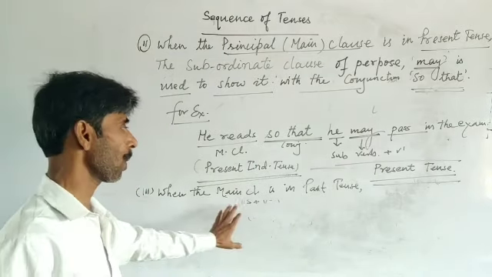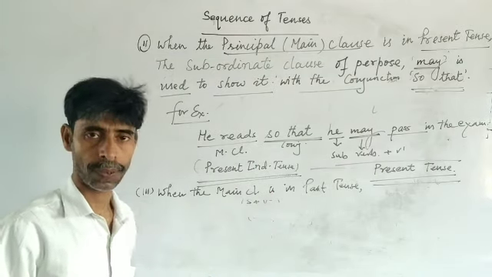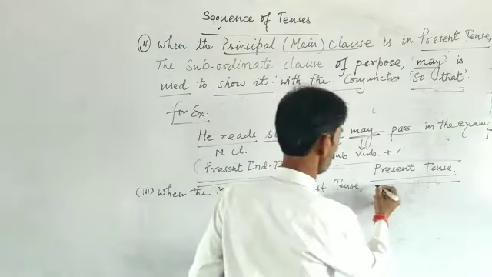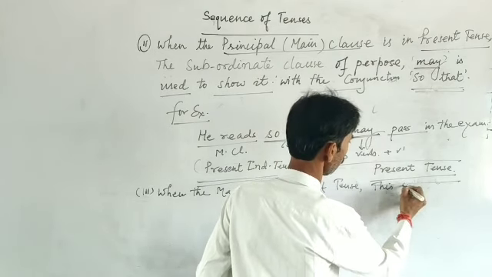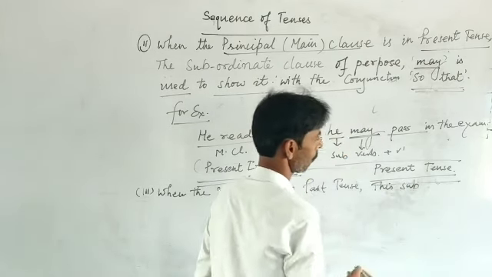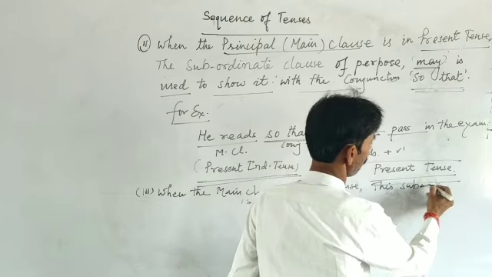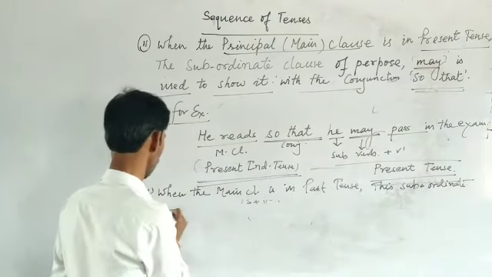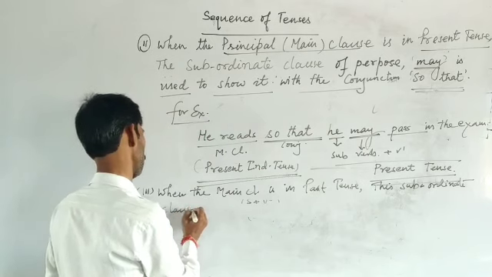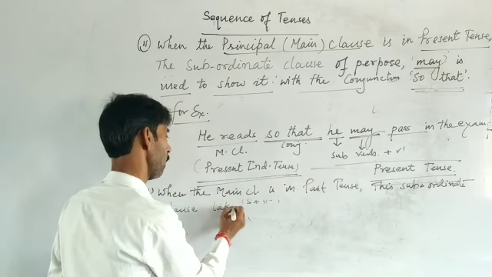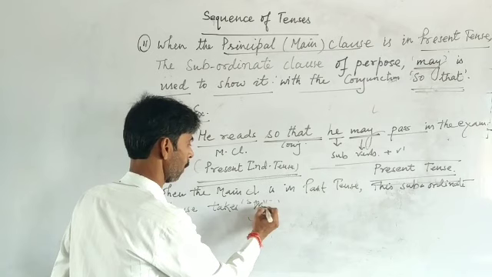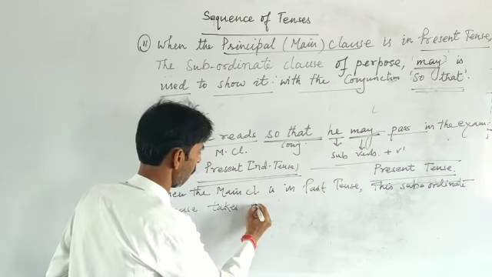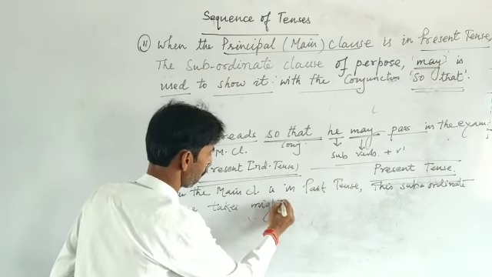When the main clause is in past tense, this subordinate clause takes might, M-I-G-H-T, might.